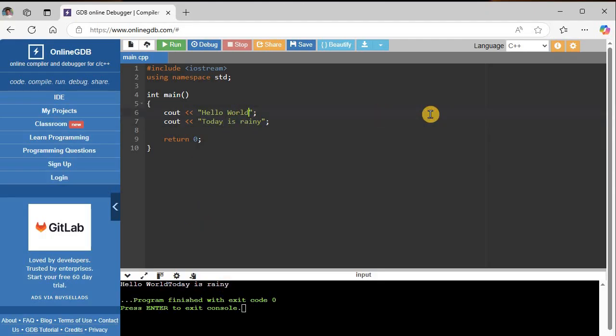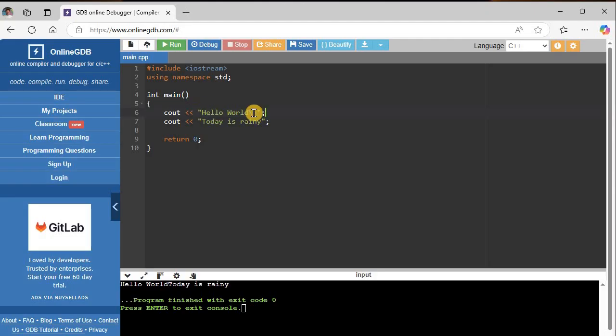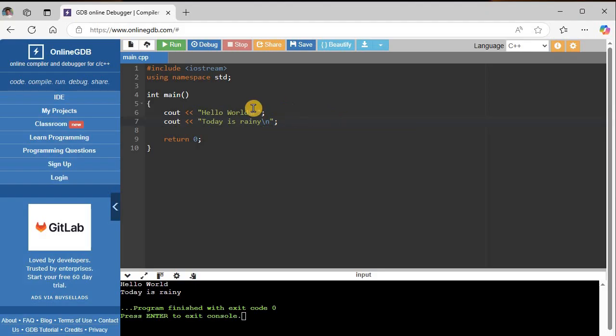To go to the next line, you need a new line. And that is a \n. Okay, and so that needs to go within the quotations right here, because within the quotations is the text that's going to output, and the \n needs to be within those quotations. Now it will put the next line, today is rainy, on the next line. Okay, so that is a typical thing to do, is to end each cout statement with a new line, a \n.